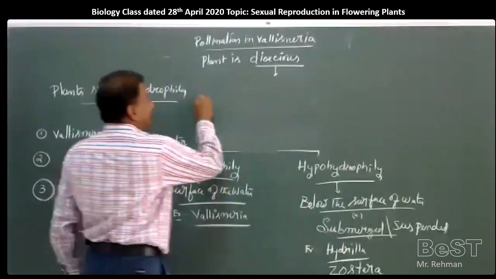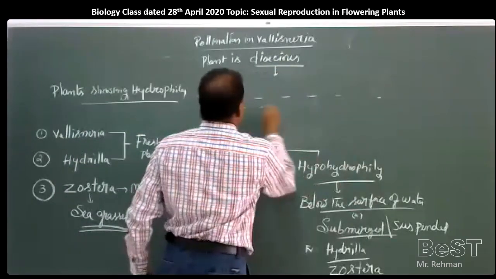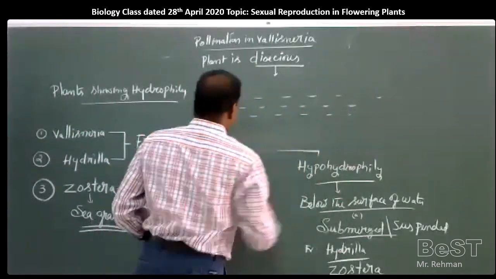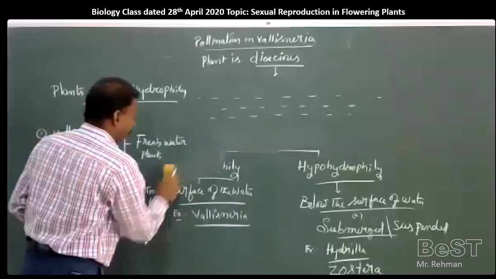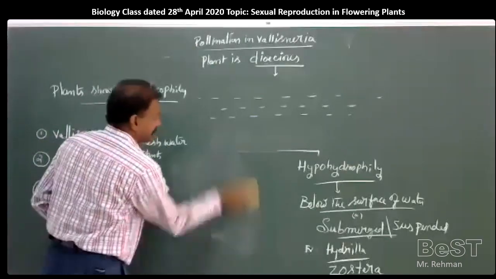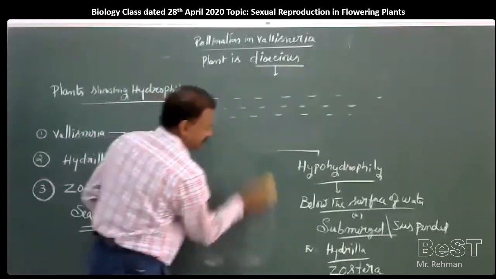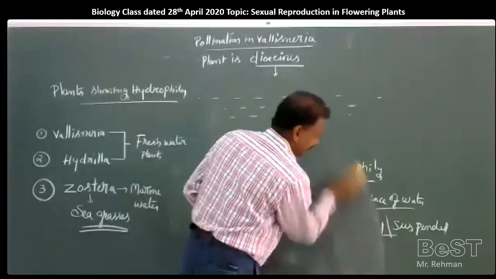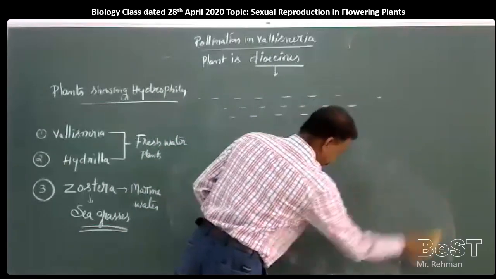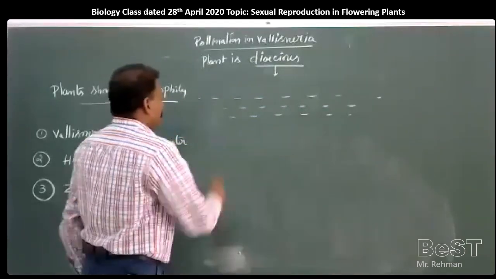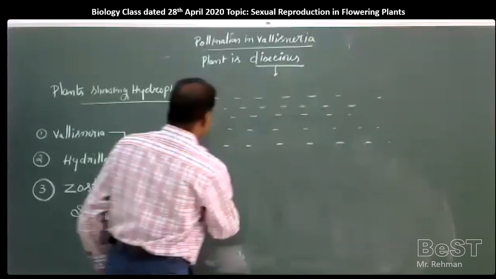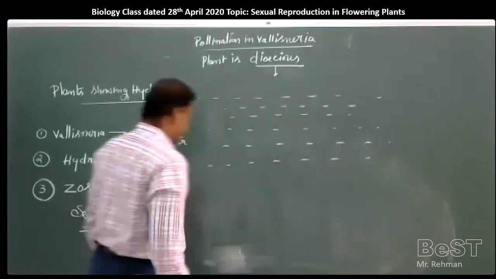Since water is there, for example in a freshwater body, in Vallisneria, the dioecious plants, both male and female, are present inside the water like this.